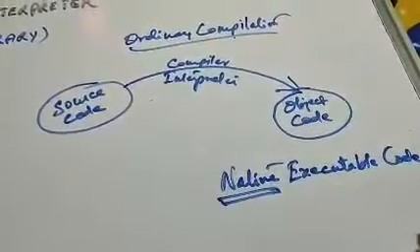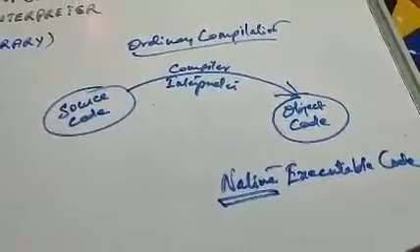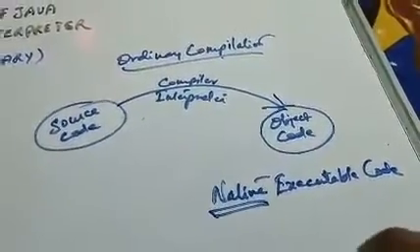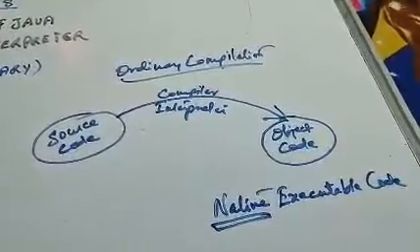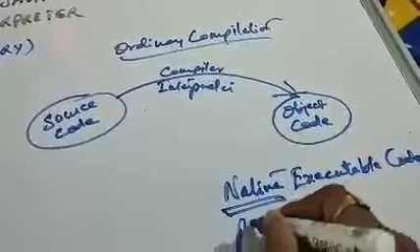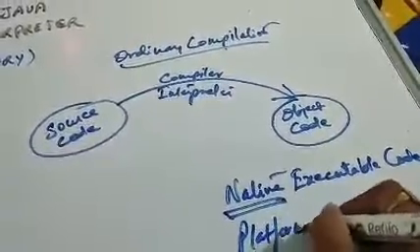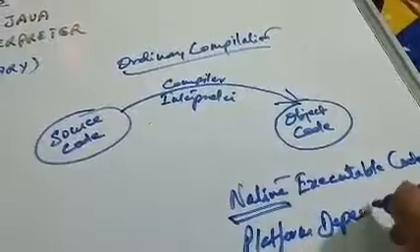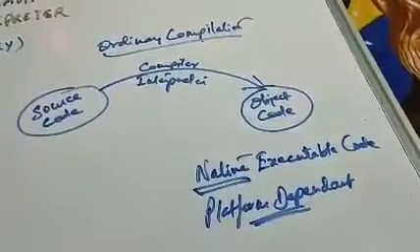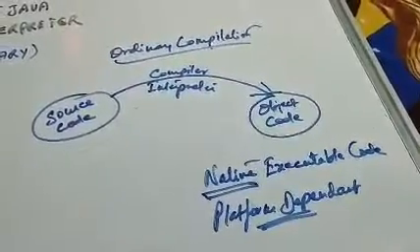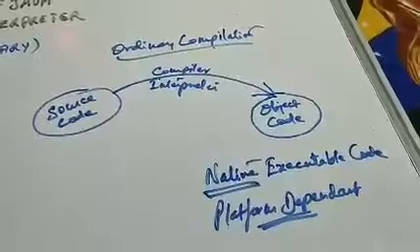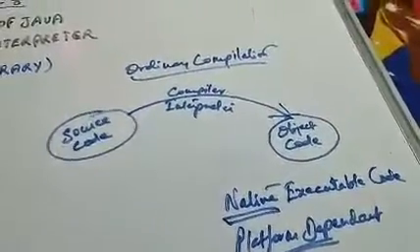Because the language has been created for a particular kind of machine, it will work only for that particular kind of machine. It will not work for other types of machines. That's why it is called native executable code, and therefore its nature is platform dependent. Platform dependent means they are dependent on the platform. They cannot work on other platforms other than the one which they have been assigned for. So that's why they are called native executable code.